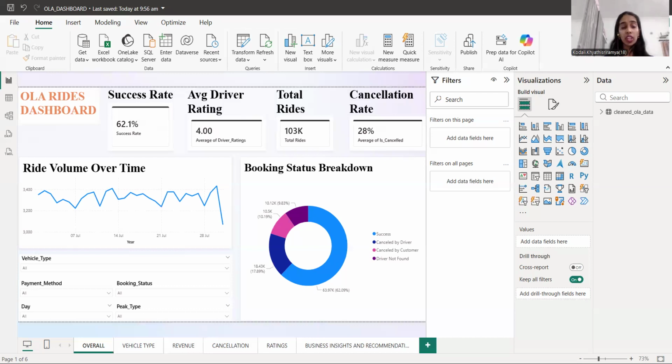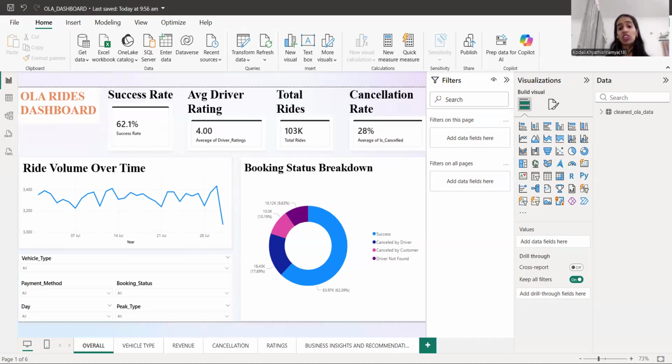If we implement the above recommendations, the driver utilization and availability help to improve the business, generate revenue, and enhance customer satisfaction and retention. After implementing all these things, operational efficiency will increase and revenue optimization will also increase.